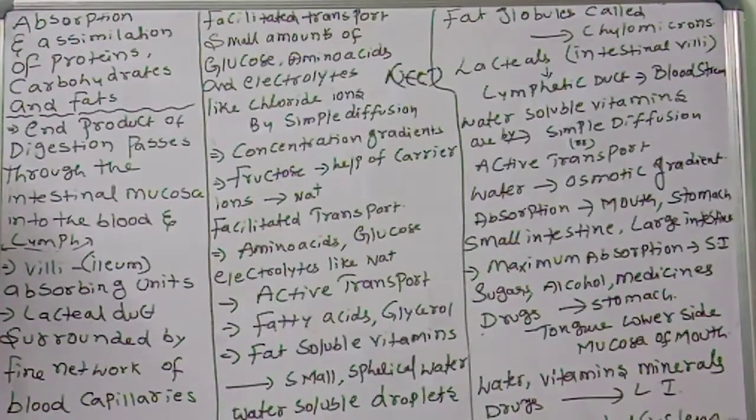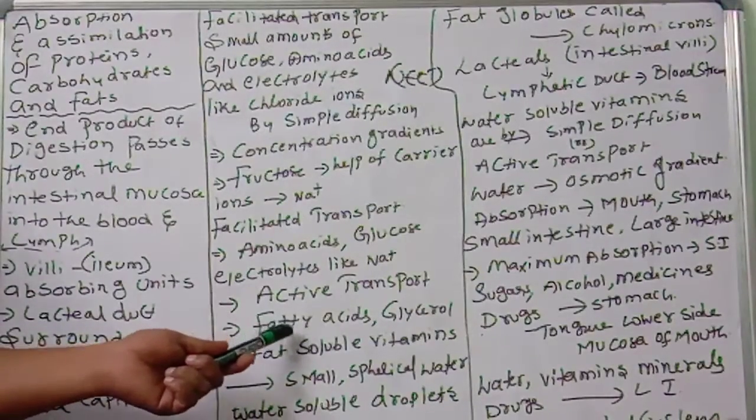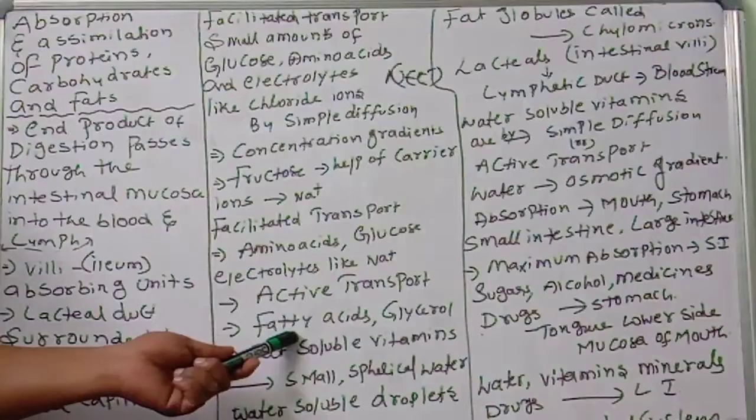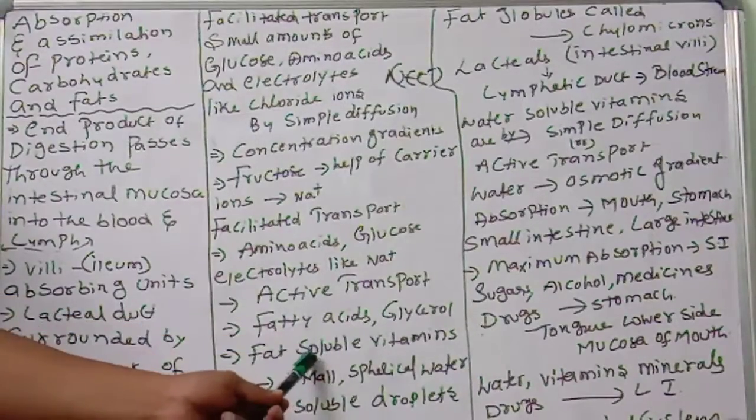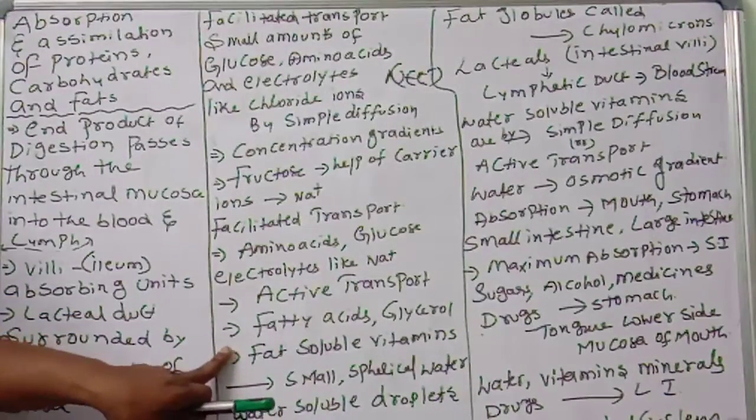Next, the insoluble substances. Insoluble substances means fatty acids, glycerol, and fat soluble vitamins. So these are all insoluble.